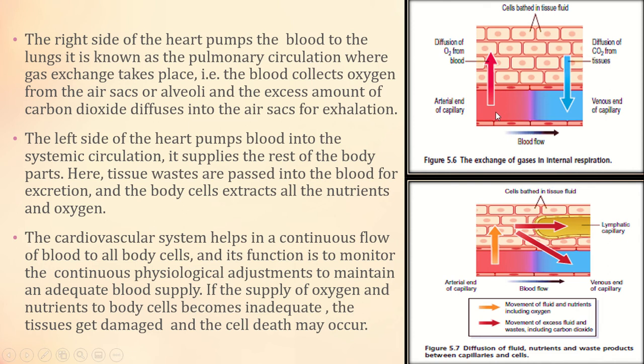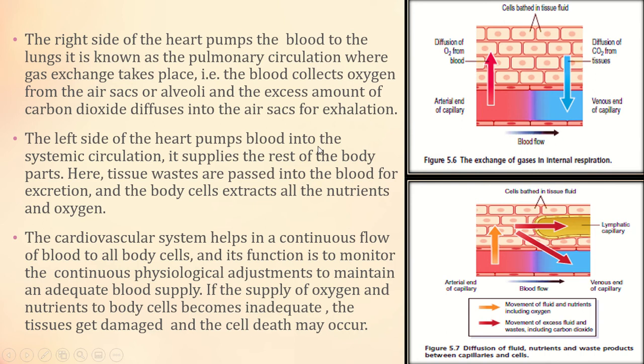The oxygen is transferred from the higher oxygen concentration to the lower oxygen concentration, and from there the carbon dioxide, which is now high, is diffused into the blood. When the carbon dioxide is diffused, the blood turns blue in color. So this is what happens in the lungs, and it is called the pulmonary circulation.